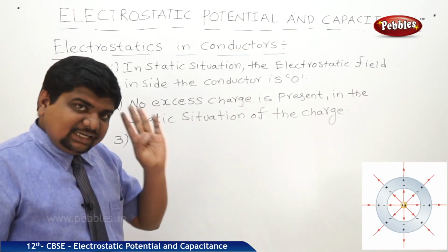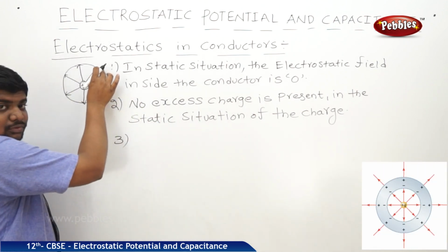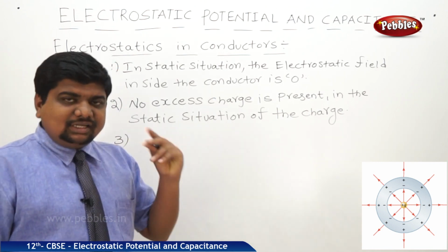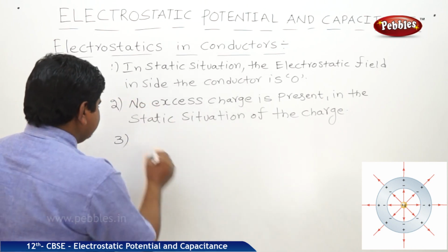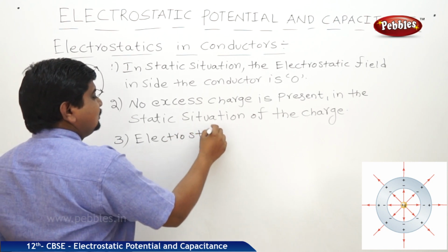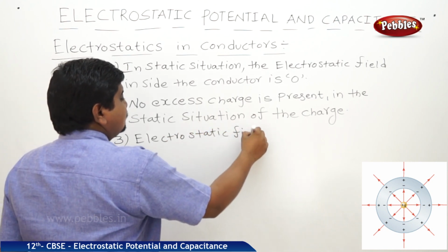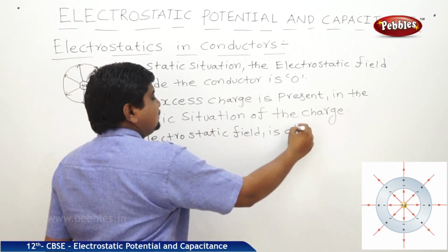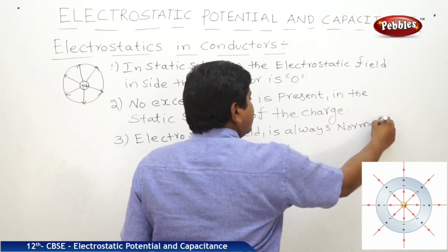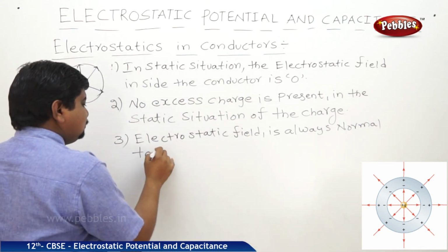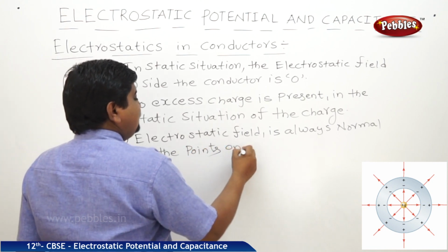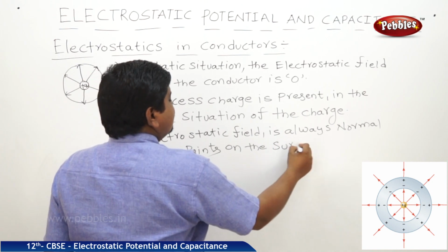The electrostatic field is always normal to the surface of the conductor. Normal to the conductor at any surface point. Electrostatic field is always normal to the points on the surface of conductors.